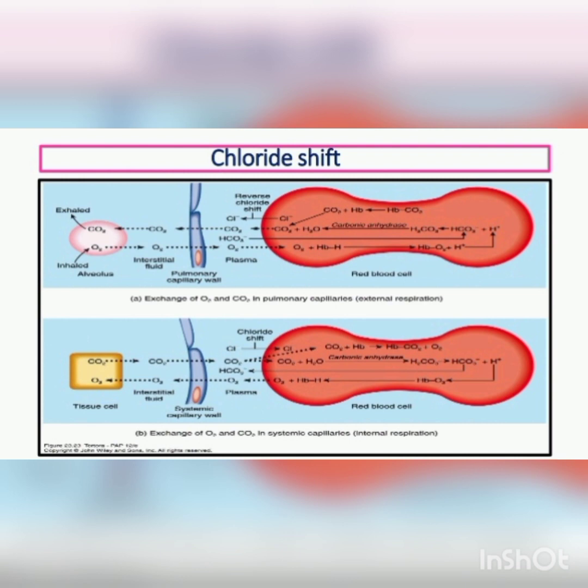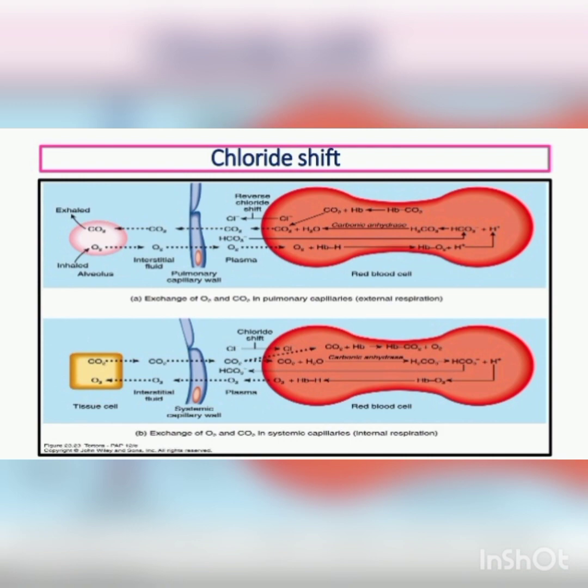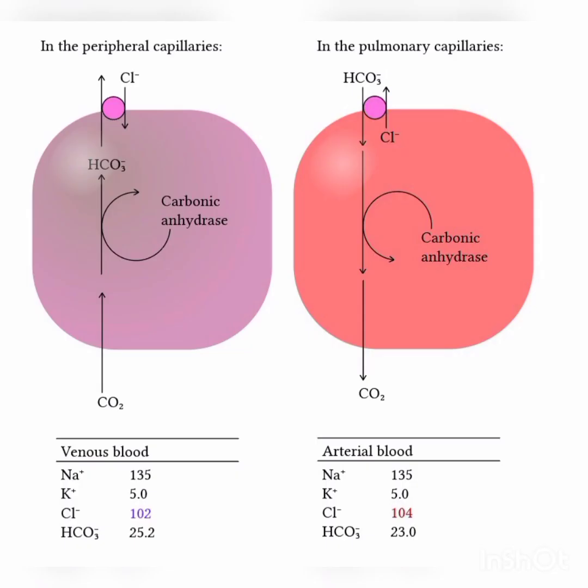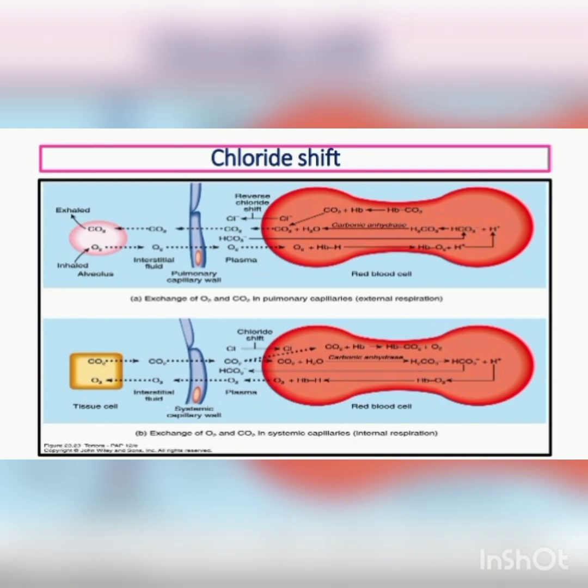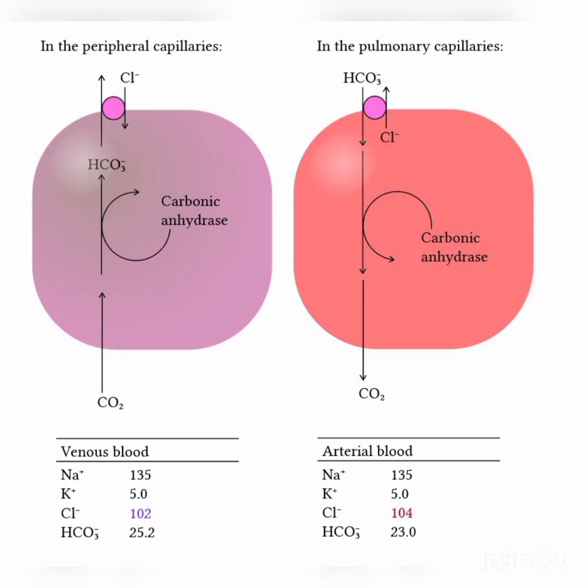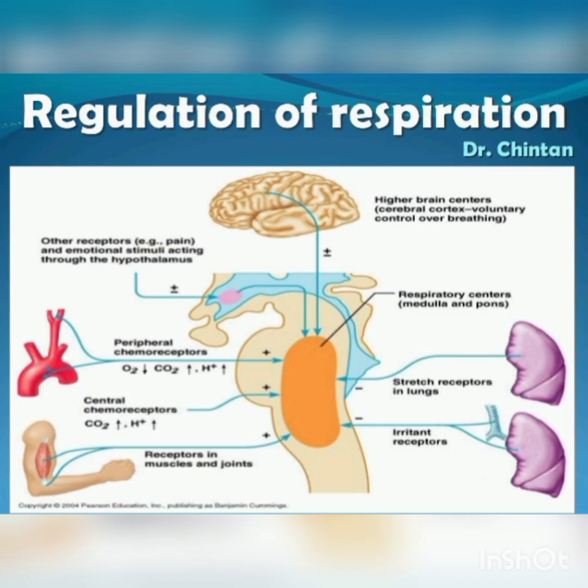Here we observe the chloride shift, also called the Hamburger phenomenon. We studied it already in intermediate: it is the transport of carbon dioxide in the form of bicarbonate ions in the blood. When carbon dioxide diffuses into the plasma, most of it enters the red blood cells, where it reacts with water to form carbonic acid, which dissociates into H plus and HCO3, increasing their level in the erythrocytes. So we have completed the transport of gases.